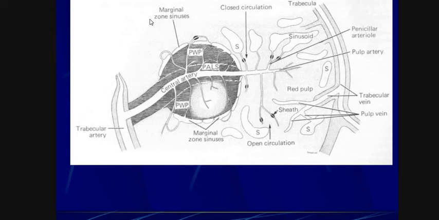This is the marginal zone sinusoid. This is the outer region of the organ, that's why it is the marginal zone. These are the desmosomes.